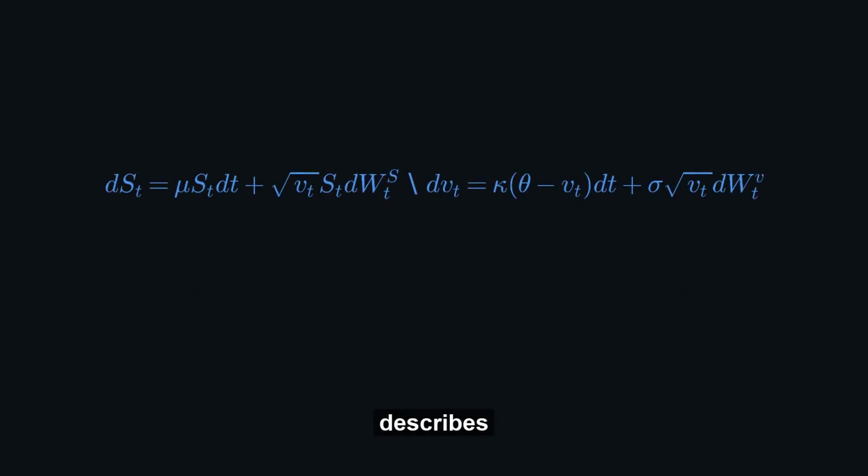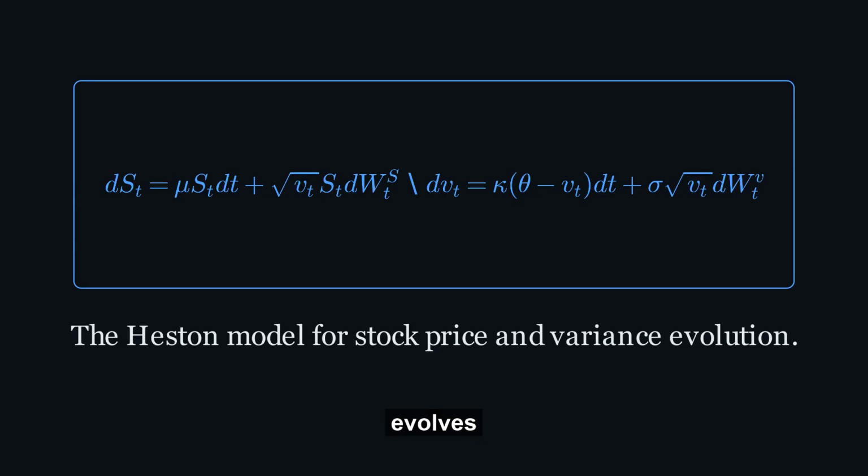The Heston model describes how a stock price $S_t$ evolves, but crucially, it also models how its variance $V_t$ changes over time. The first equation shows the stock price, driven by a drift $\mu$ and a stochastic volatility term $\sqrt{V_t}$. The second equation is the star of our show. It models the variance $V_t$ itself. Here, $\kappa$ is the rate of mean reversion, $\theta$ is the long-term variance, and that $\sigma$ term? That's our vol parameter, representing the volatility of the variance process.